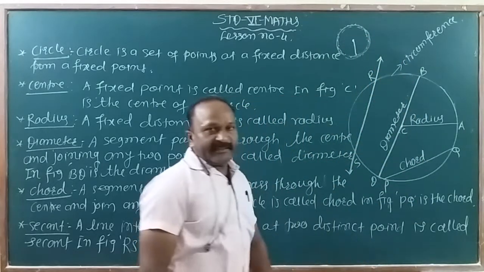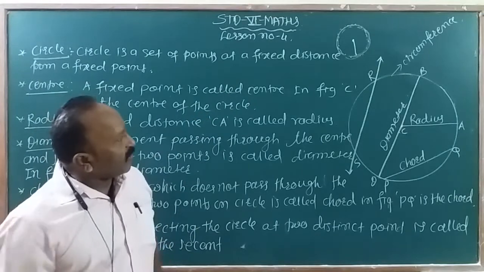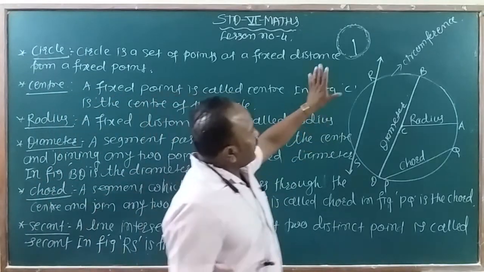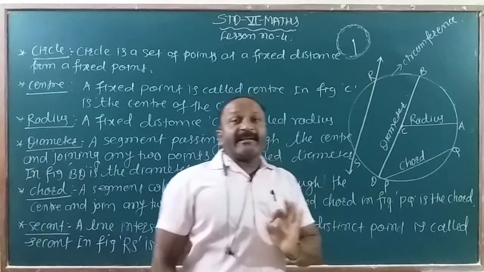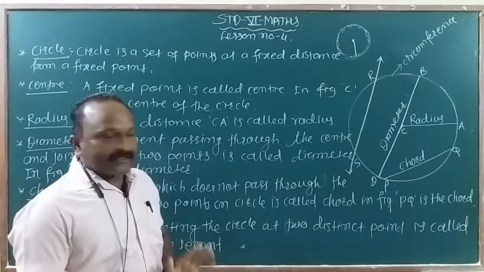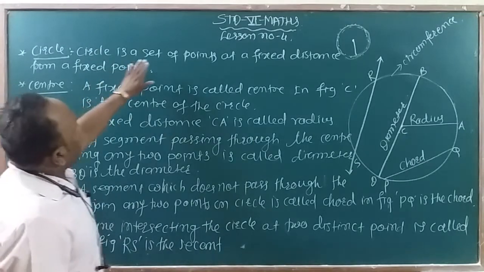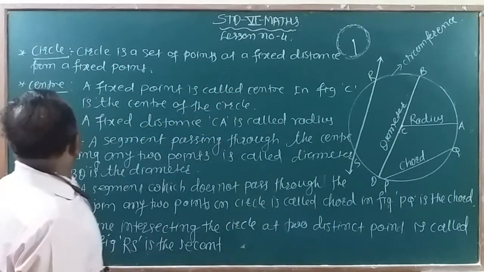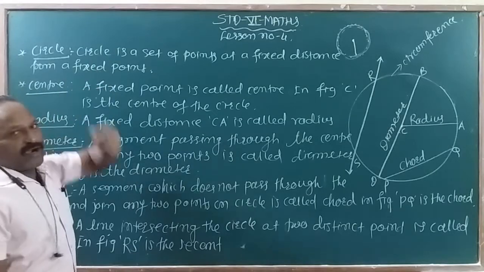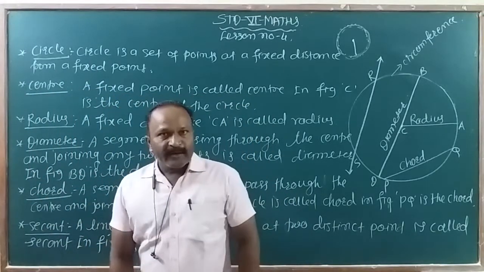If we consider like this and move, then a circle is formed there. So a circle is nothing but a set of points at a fixed distance from a fixed point. Fixed distance and fixed point are very important.